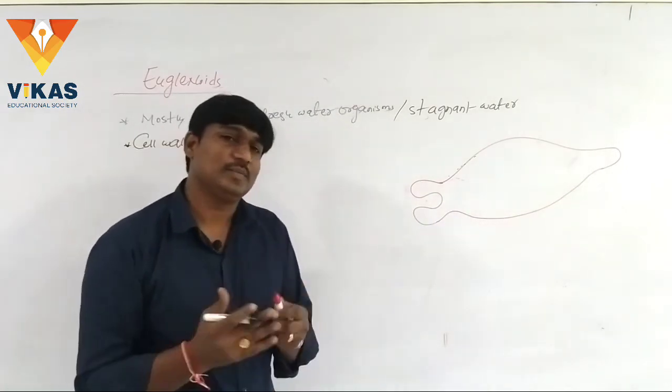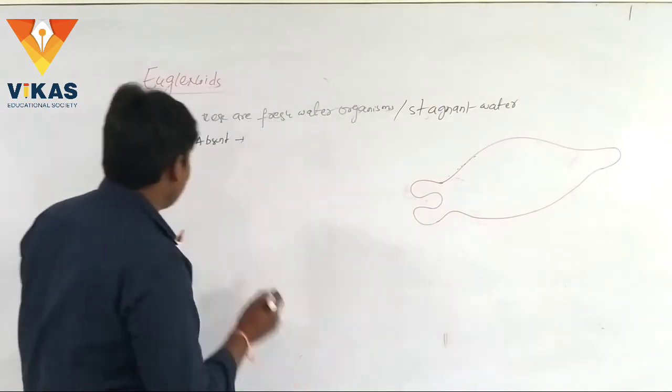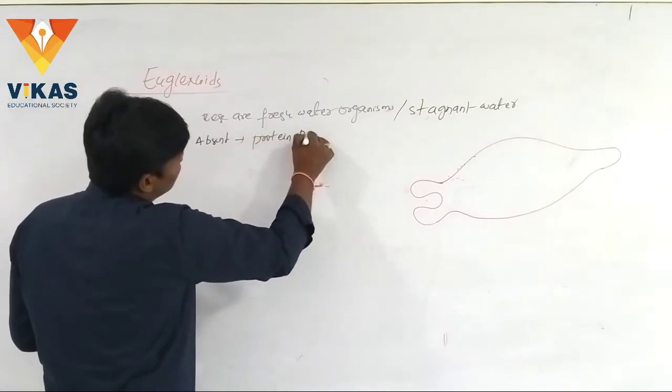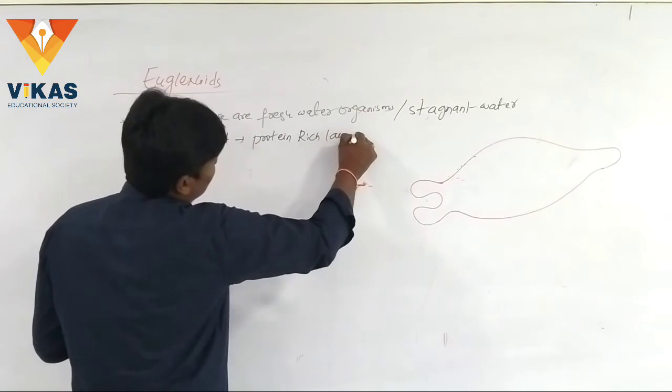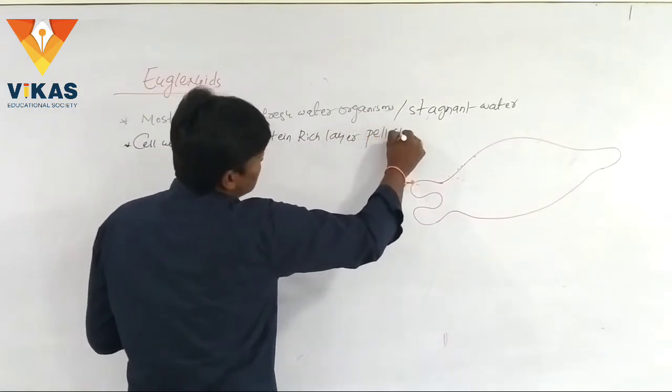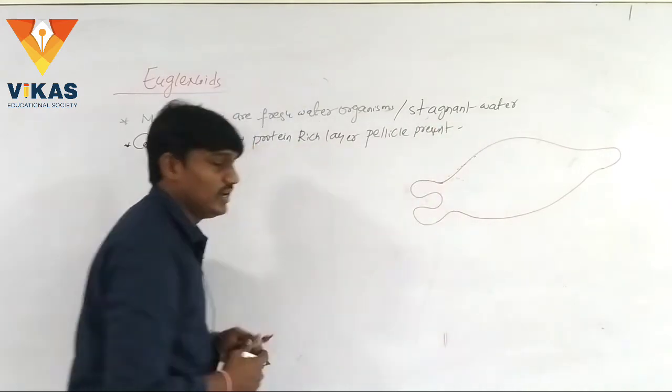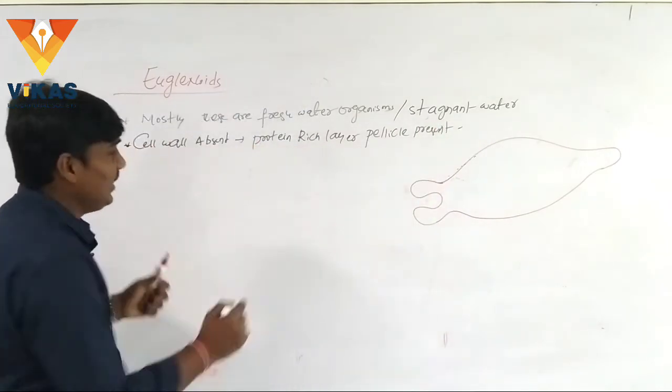Pellicle is present instead of the cell wall, and it is a protein-rich layer. The pellicle is flexible in nature.